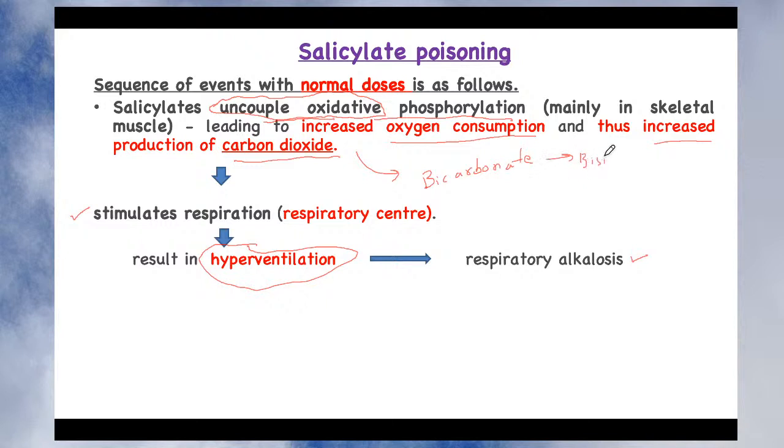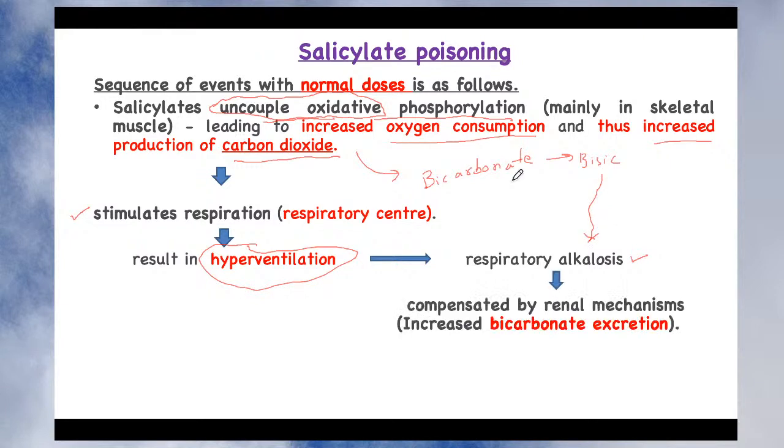The basic pH is also called alkaline pH. So there is excessive production of bicarbonate. Because anything in excess, the body has a mechanism to remove that excess, right? This excess of bicarbonate produces respiratory alkalosis because the pH becomes basic, isn't it?